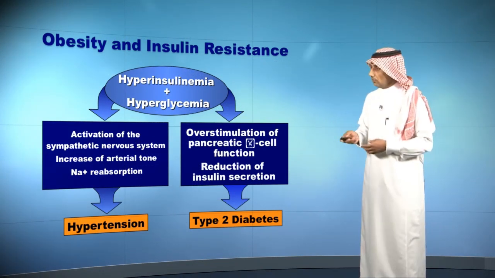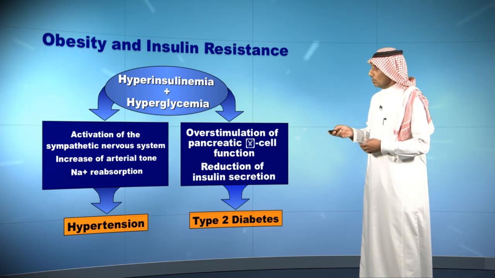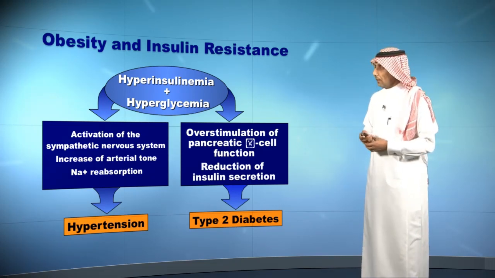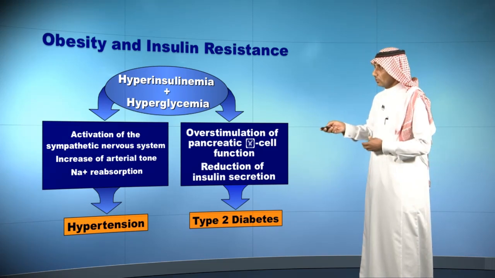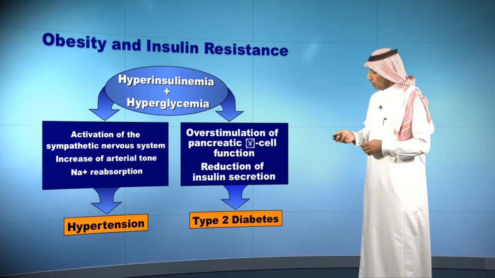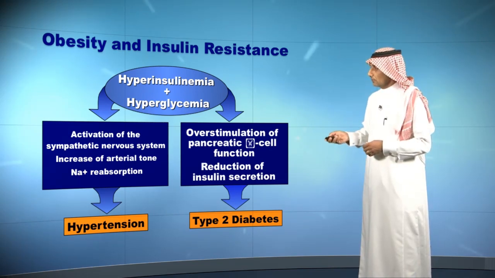This will lead to sodium reabsorption and retention. And this also will cause diabetes by the mechanism of overstimulation of pancreatic beta cell function and reduction of insulin secretion. All this will give you hypertension and type 2 diabetes.